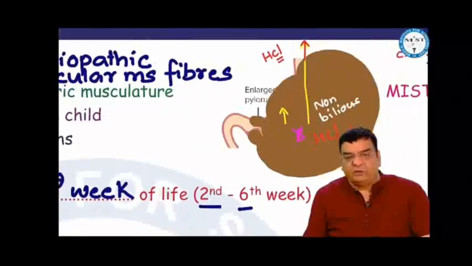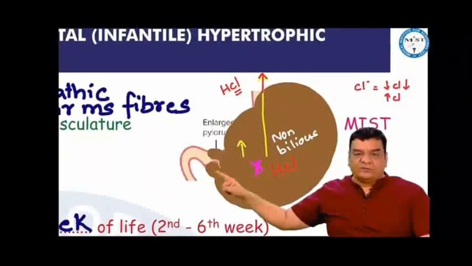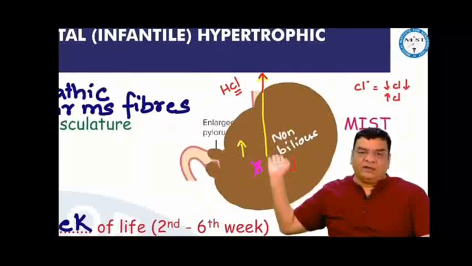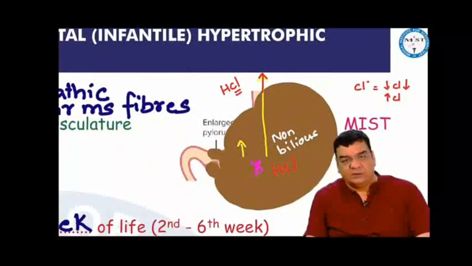When we give a test feed to the baby, we find vigorous peristaltic movements moving from left to right. Because of the obstruction at the pylorus, this baby will present with non-bilious vomiting. Acid will be lost in vomiting, so there will be metabolic alkalosis. Chloride is lost, so there is hypochloremia. Because of metabolic alkalosis, the baby's kidney will try to excrete alkaline urine, which happens initially. But if the baby is persistently vomiting for 2, 3, 4 days, the baby gets dehydrated, and then this dehydration becomes more important for this baby.